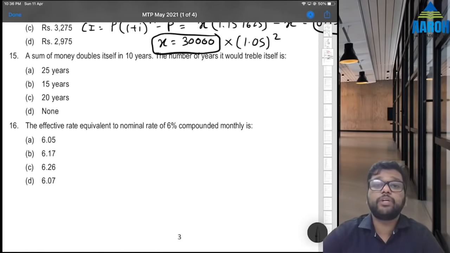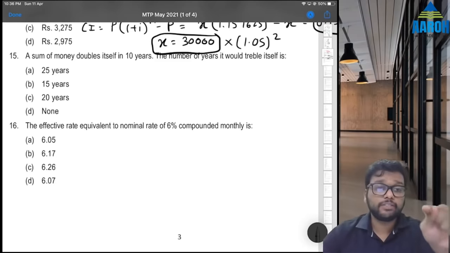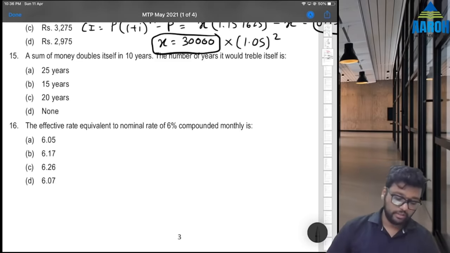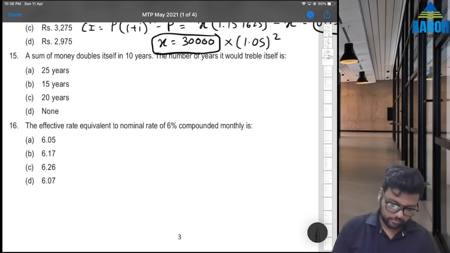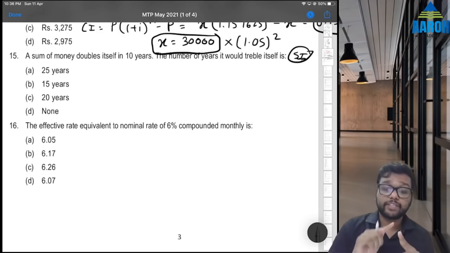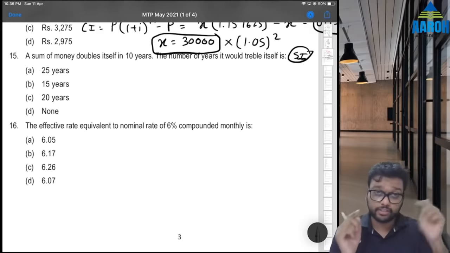15th. A sum of money doubles itself in 10 years. The number of years it would treble itself is. Now they have not given whether it is simple interest or compound interest. But I know from options that it is simple interest because compound interest answer is different. So obviously in exam they should give whether it is simple or compound. For simple interest, you can form an equation, or I have explained this trick in TVM lectures, live lectures which are available on this channel.